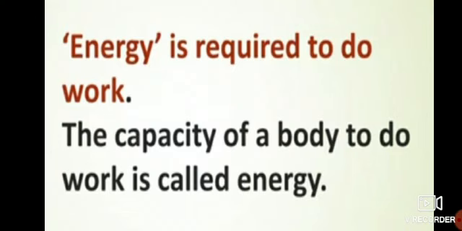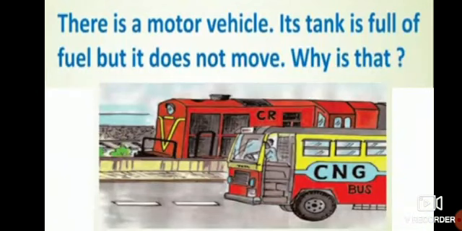Clear? Okay. So, girls, there are so many different types of vehicles. Yes, you can see around you. It can be a new brand vehicle. Okay. So think there is a motor vehicle or any type of vehicle. Its tank is full of fuel, but it does not move. Why is that?